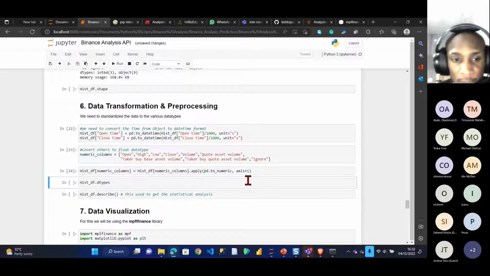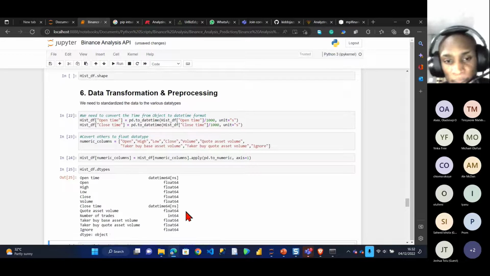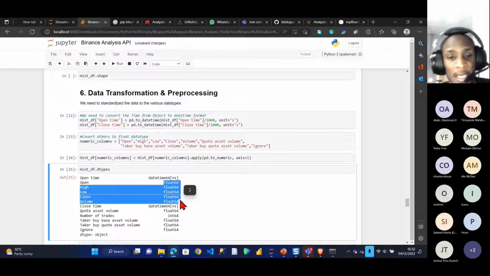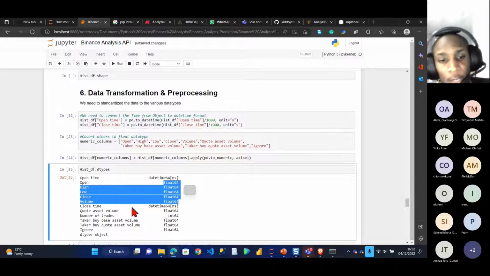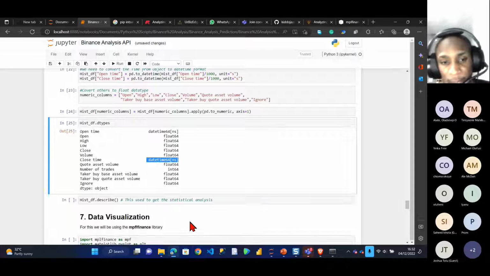So if I run this, let's now check the data type. You can see I've arranged it back now. The open time is showing me date and time. The open is showing me a float, so all of these are now shown as floats. Close time is now showing me date and time. So I've changed all the data types to the right format.